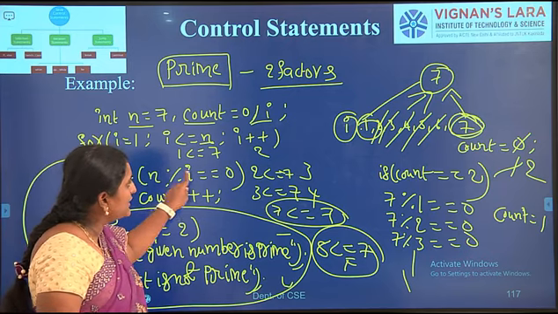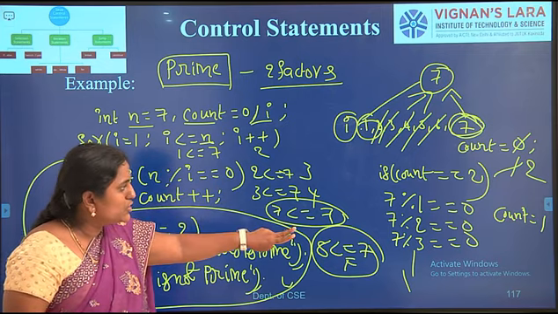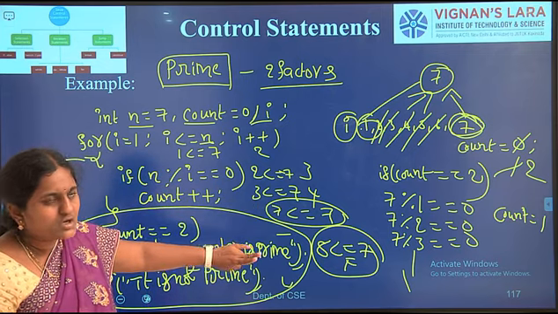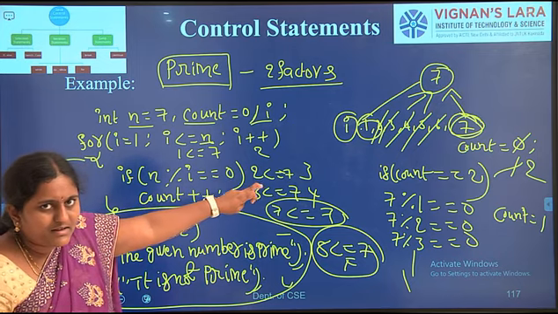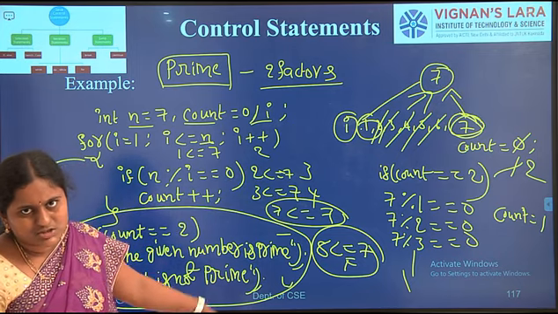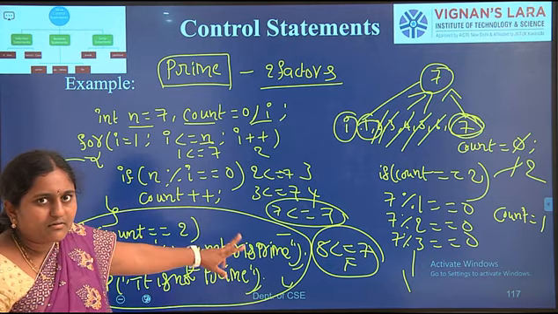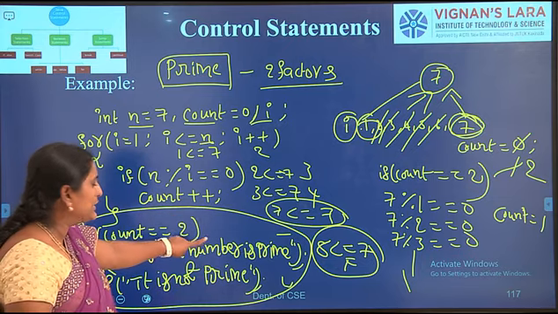After dividing, n modulus i, we get two zeros. Only when dividing by 1 and 7 do we get remainders of 0. So count equals 2.